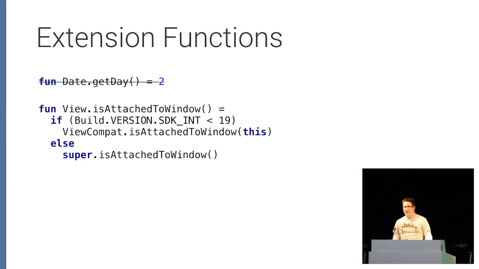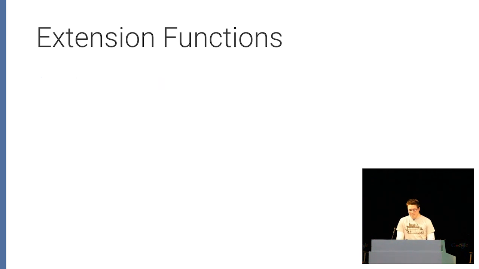So we could add a method to, say, View, which calls a compatibility implementation when the real method's not available, and calls the real method when it is available. So we can't do this. If you wanted, you could still add an extension method, but you just have to add some sort of prefix or suffix to differentiate it. Kind of unfortunate. All right, let's take a look at another case.